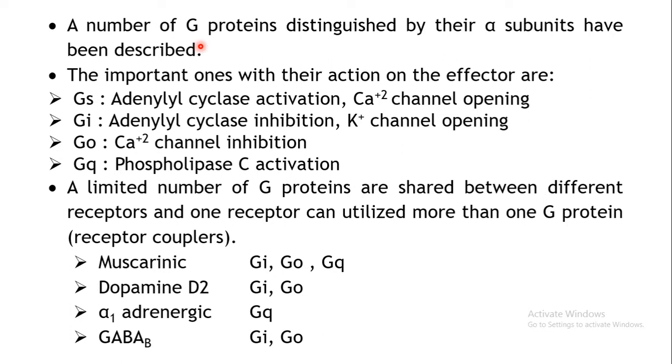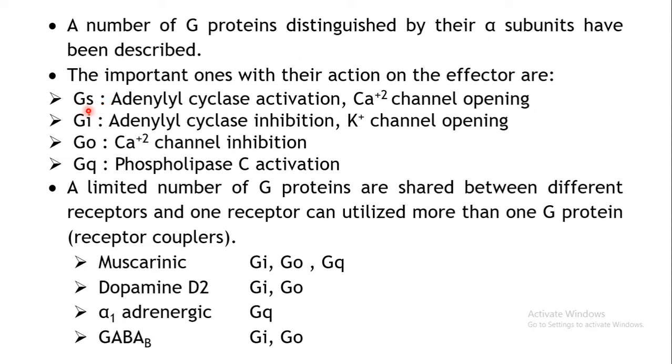Now let us see what those different G proteins are and what exactly they are doing. Depending upon the type of G protein, the type of further signaling pathways will depend. Some of the most important examples of the G proteins are listed here along with their functions, and along with how exactly they will transduce their signal.